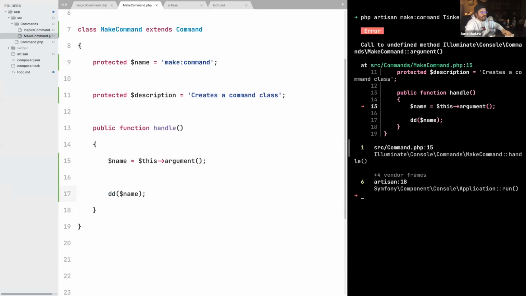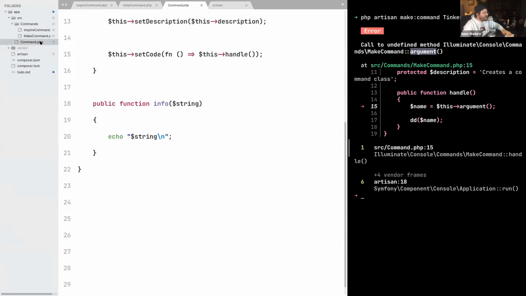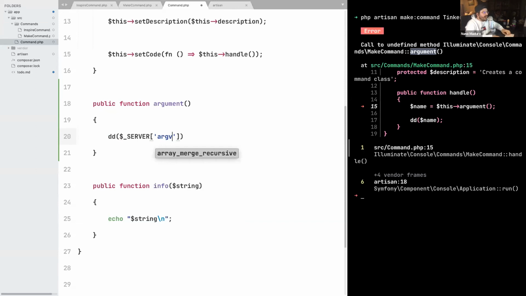Once we hit enter, the first thing I see is, okay, there is no method argument. This is something specific from Laravel. Let's create this one. We get back to our Command abstract class, and we create this method with the name argument, that for now, to keep it simple, doesn't receive any arguments. And then we need to retrieve the argument. Let's use a very magical PHP thing with the name $_SERVER. This is basically a global variable in PHP that has multiple environment variables, and one of them is the arguments we provide in the terminal.